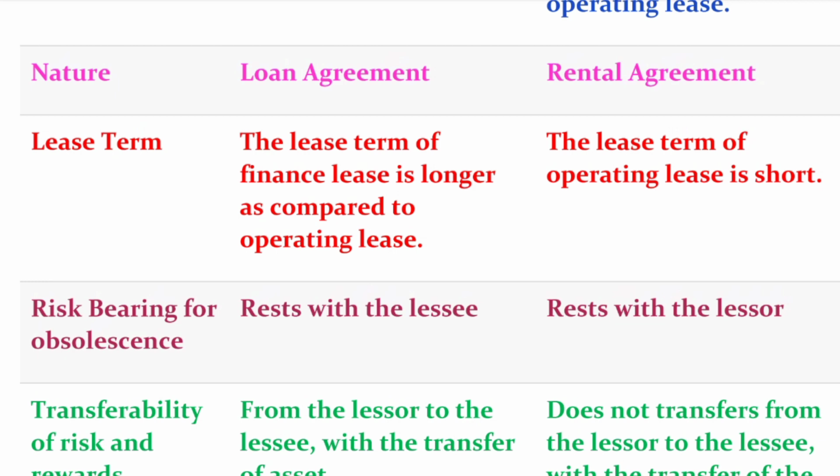But in the operating lease, there is no condition of transferring risk and return with the asset to the lessee. So the lessee has no risk of obsolescence. Once the asset becomes obsolete, this is a risk of the lessor in the case of operating lease. In the finance lease, this is a risk of the lessee, because there is risk and reward transferring with the asset to the lessee. So this is the obsolescence risk difference between these two terms.